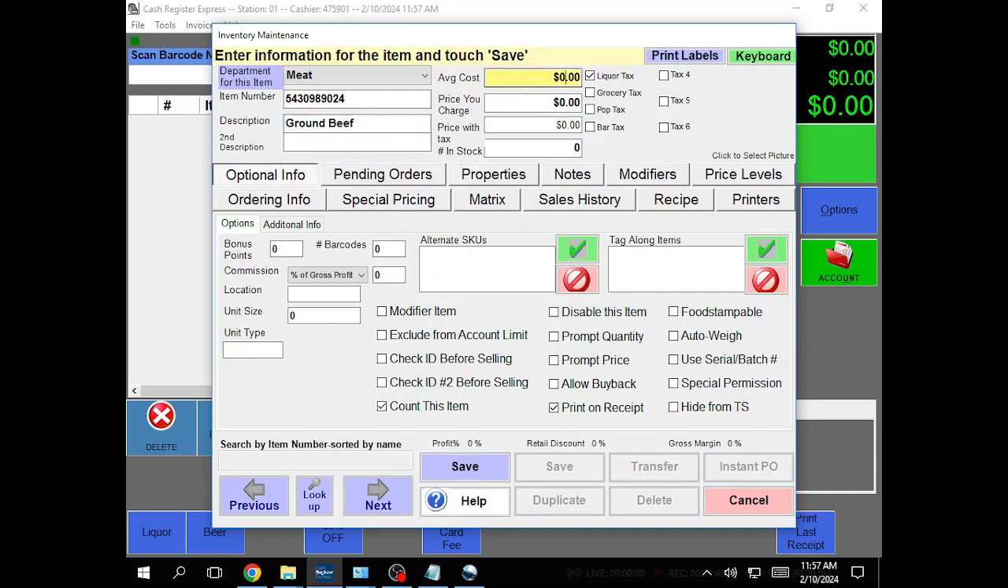And then you're going to put the price you charge. You could also put in your cost up here where it says average cost. And you're going to select the tax. You could select multiple taxes if needed and how many you have in stock.